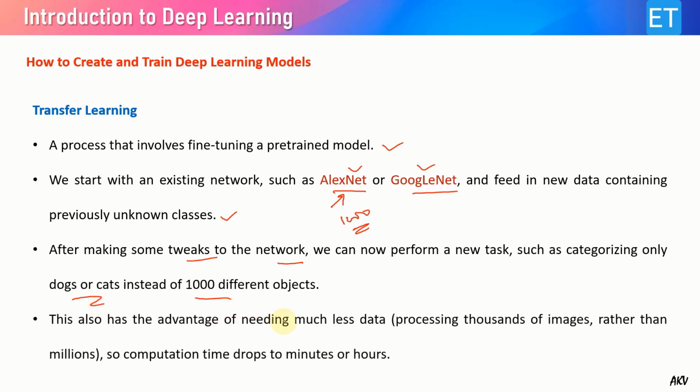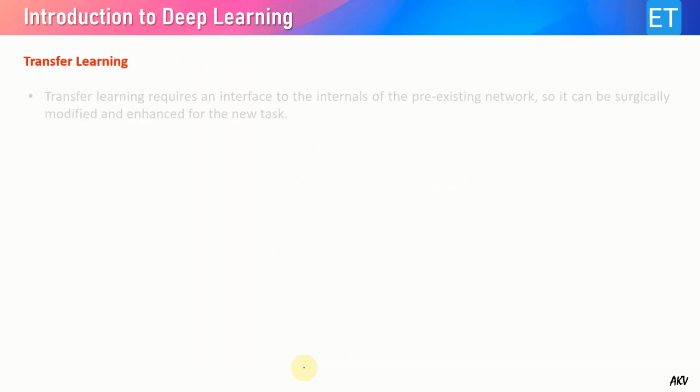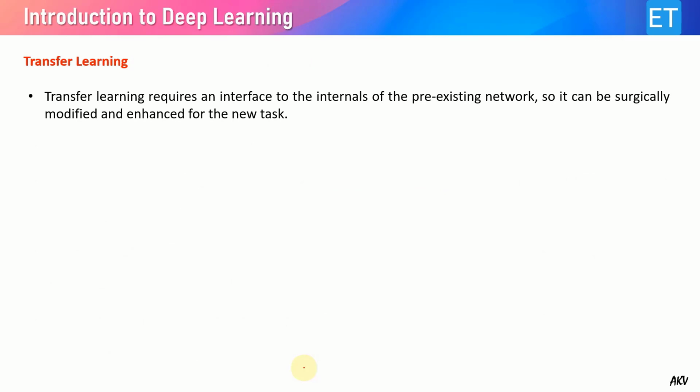This also has the advantage of needing much less data and processing thousands of images. So instead of working with millions of images, I can work with hundreds or thousands of images. Obviously the computation time will drop from days or weeks or even months to minutes or hours. Transfer learning requires an interface to the internals of pre-existing networks. I mean, I want some internal details or parameters of these pre-trained networks, so I can tweak and modify them to use for my own application.